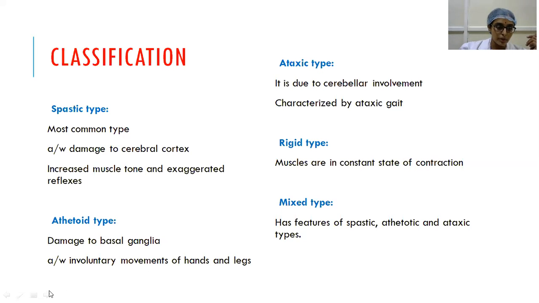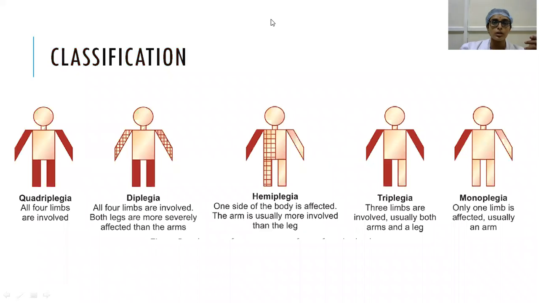So coming to the classification, depending on the part involved, you have the following types. One is quadriplegia, where all four limbs are involved. In diplegia, predominantly lower limbs are involved compared to the upper limbs. And then hemiplegia, where one side of the body is involved. Here the upper limb is more predominantly involved than the lower limb.